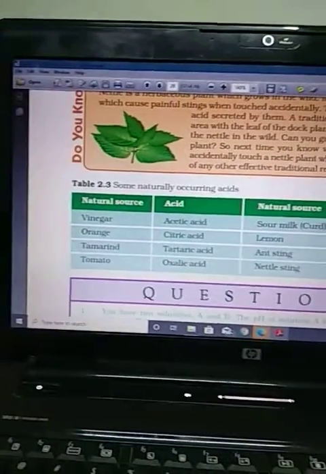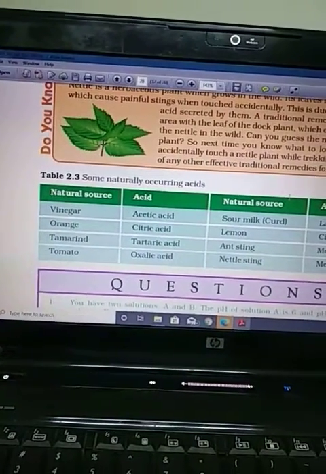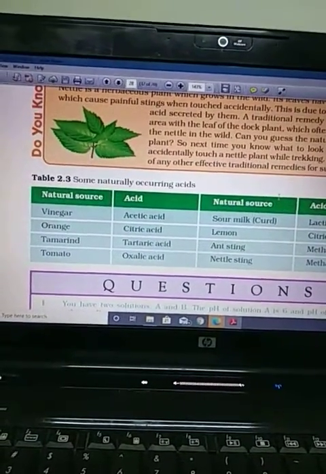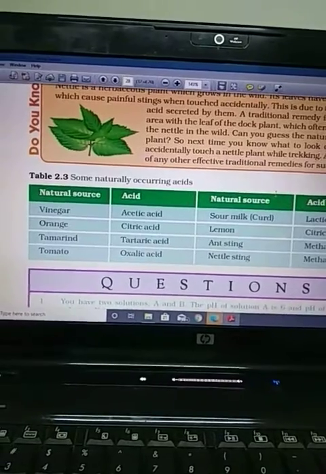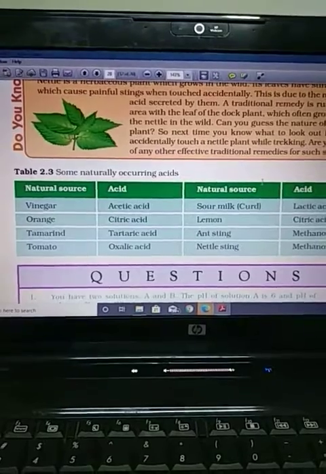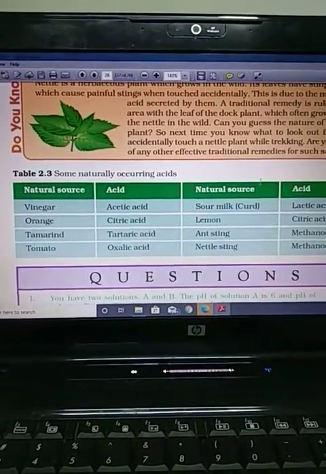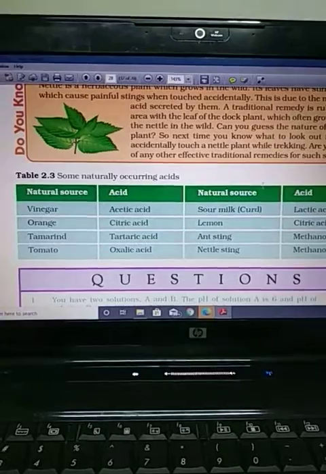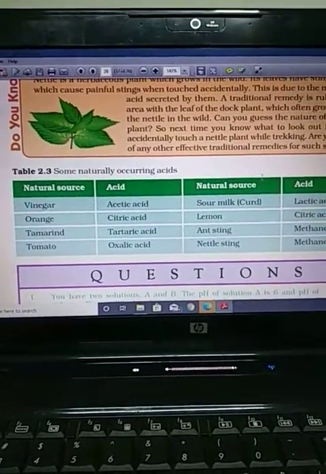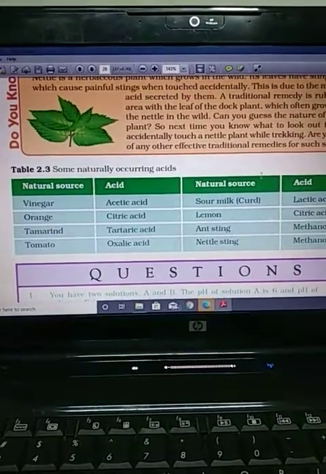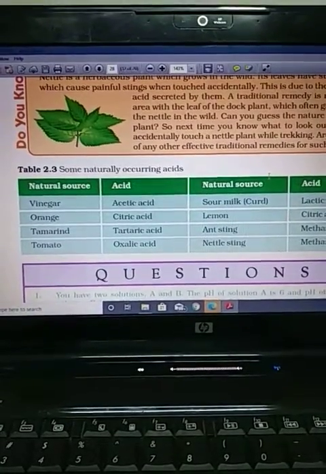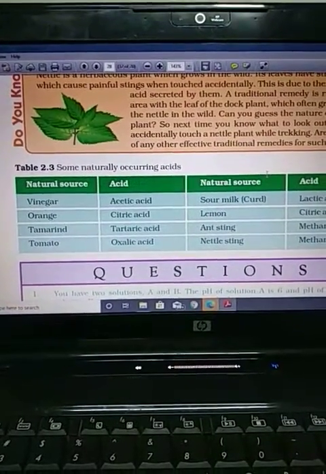So now we are discussing so many important things in our daily life having acidic or basic behavior. Vinegar's formula is CH3COOH. It is a 5 to 6% solution of acetic acid. Orange has citric acid, as do all the citrus fruits. Lemon, orange, narangi, musami, everyone has citric acid. It's a very important acid, and they also have vitamin C, that is ascorbic acid. Another is tamarind, having tartaric acid. You can learn it very well: T for tamarind, T for tartaric acid.